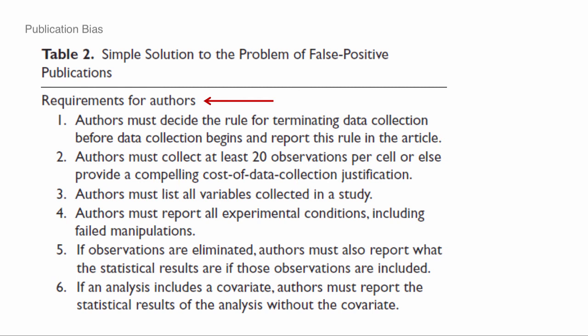If observations are eliminated, if they're outliers or for some other reason, you have to report what the results are if you include the data. So this is the beginning of their robustness. If you start dropping data, you may have a good reason for doing so, but I still want to see the full sample results. Yes, you can argue and make the case for dropping them, but don't hide it.